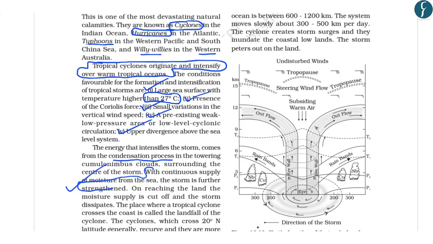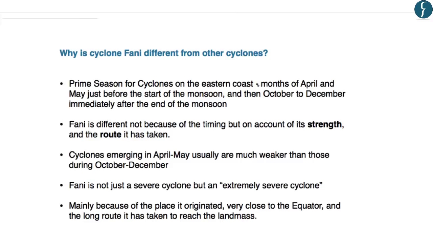So now let us understand why Cyclone Fani is different from other cyclones formed in the Bay of Bengal. Regarding tropical cyclones on the eastern coast, the primary seasons for their formation are the months of April and May, and October to December. These are the two prime seasons when tropical cyclones originate in the Bay of Bengal region and hit the eastern coast of India.